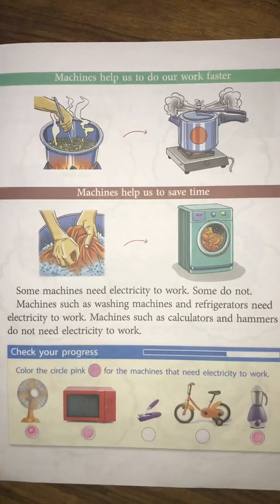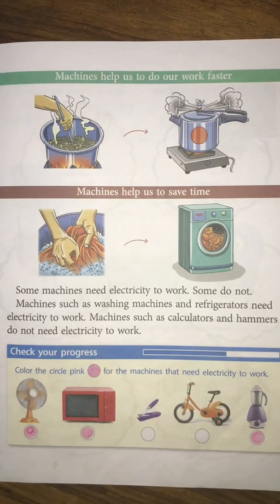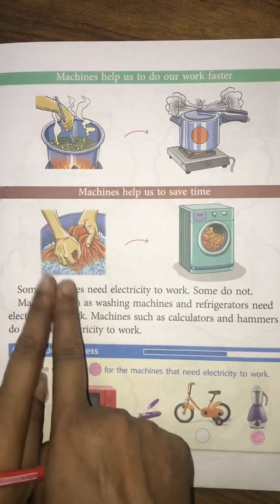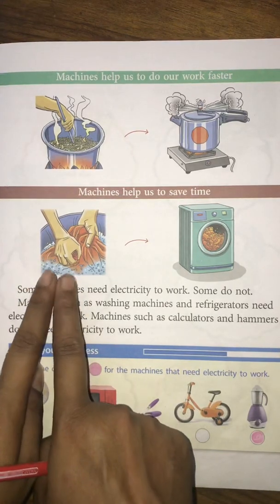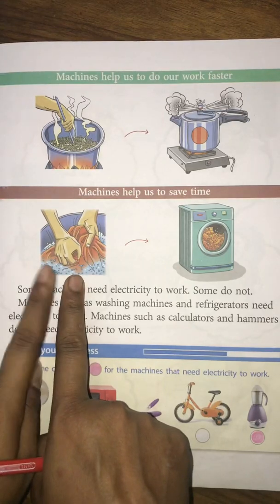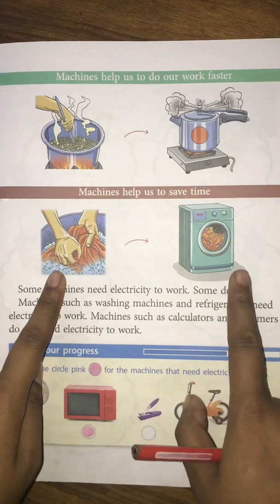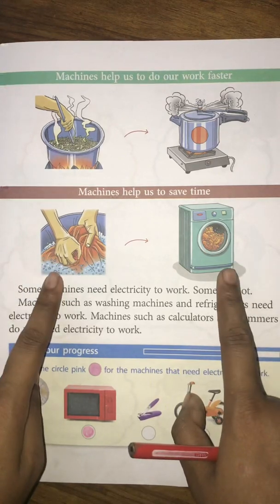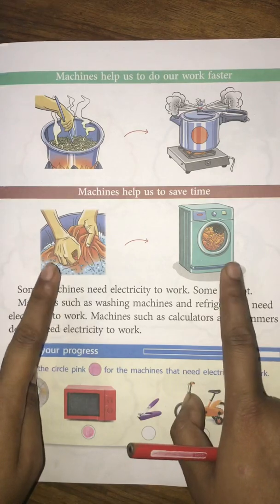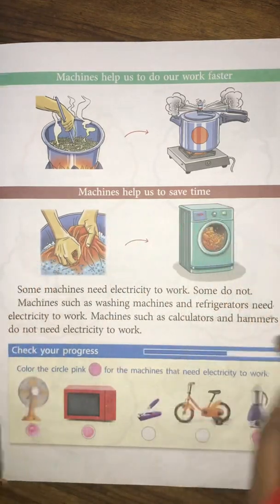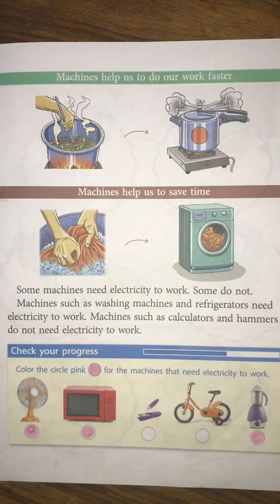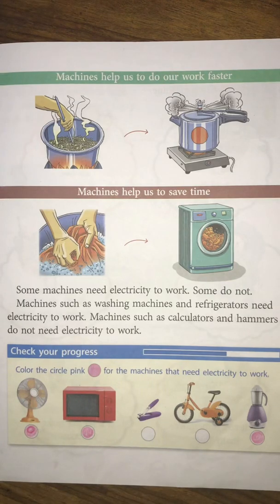Third point, machines help us to save time. Now children, machines help us to save time also. How? When we wash our clothes with our hand, it takes a lot of time, children. Whereas in place of our hands, when we are using a washing machine, we can wash our clothes quickly. Washing machine washes our clothes very quickly and it saves our time. So 3 points you have to revise, that is, machines make our work easy. Machines help us to do our work faster and machines help us to save time.